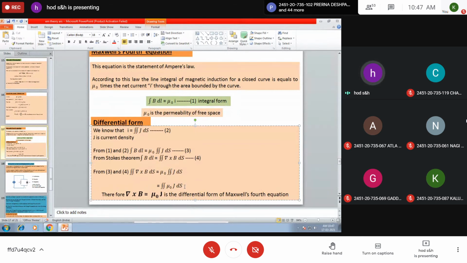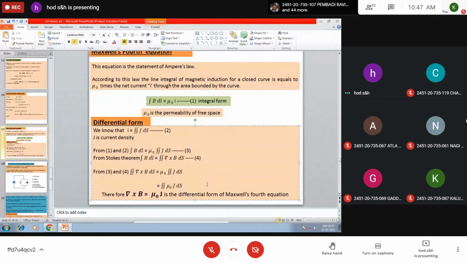if you compare equations 3 and 4, you will be getting double integration del cross B ds is equal to mu naught double integration J dot ds, because mu naught is a constant, the permeability of free space. Or the same can be written as double integration mu naught J ds. From this, you can write del cross B is equal to mu naught J, the differential form of Maxwell's fourth equation.